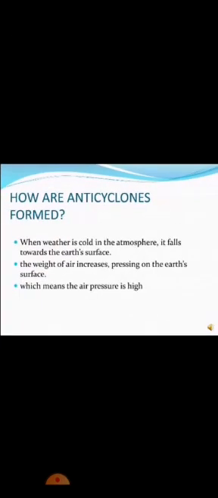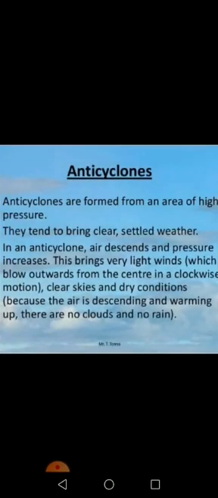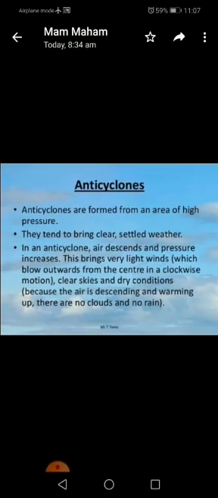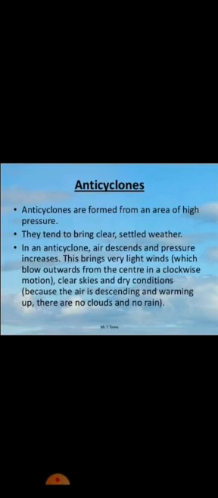Now, how are anticyclones formed? When air in the atmosphere is cold, it falls towards the Earth's surface. The weight of air increases, pressing on the Earth's surface, which means the air pressure is high. Anticyclones are formed from an area of high pressure. As I told you, they tend to bring clear, settled weather. In an anticyclone, air descends and pressure increases.